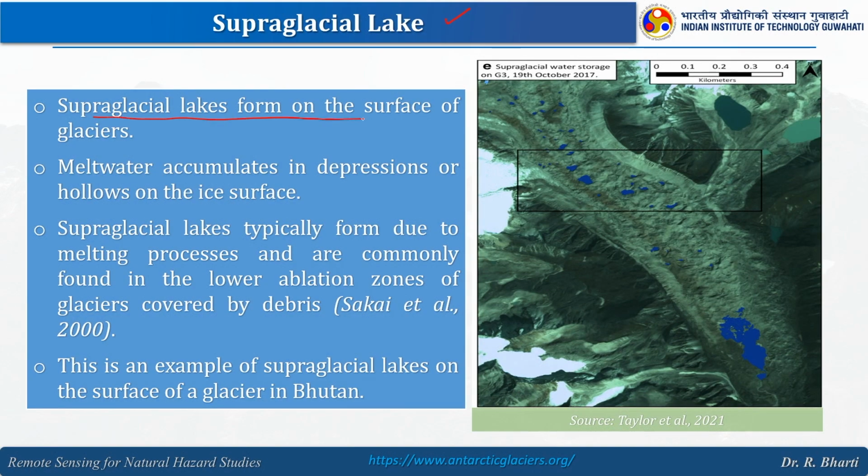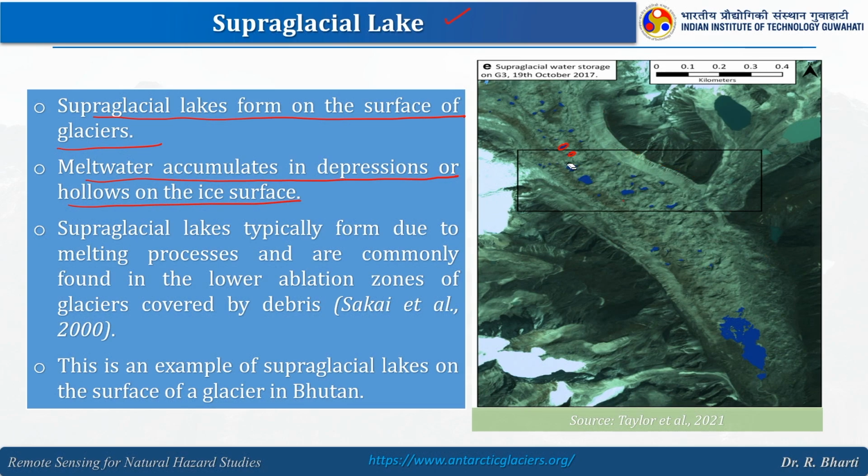Now we have supraglacial lakes. Supraglacial lakes form on the surface of the glacier. So here you can see this is a glacier which is flowing, right, and these lakes are on top of the glaciers, right. So the base of these lakes will be the ice or the glacier ice, right. Meltwater accumulates in depressions or hollows of these ice surfaces, right.